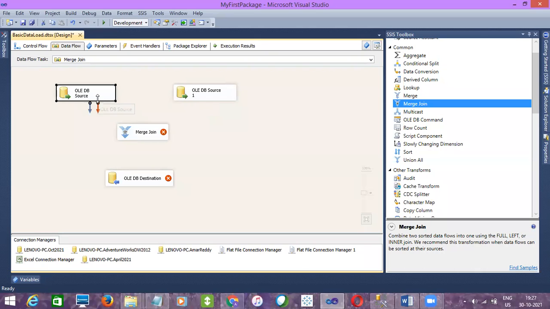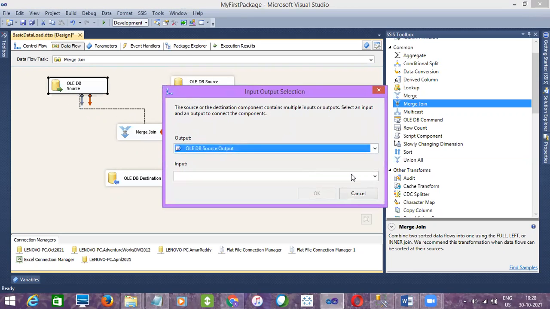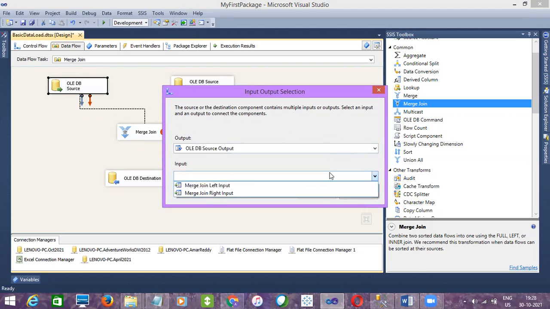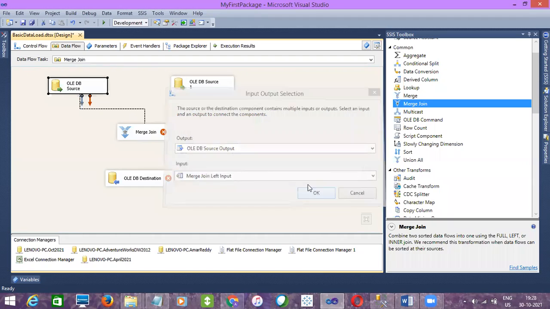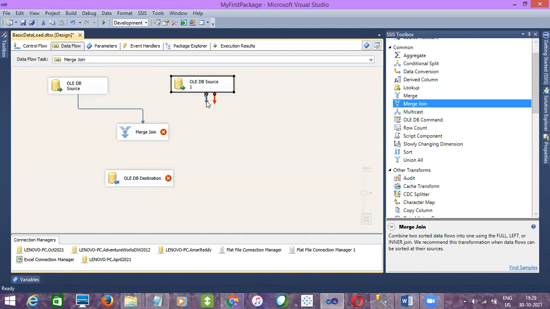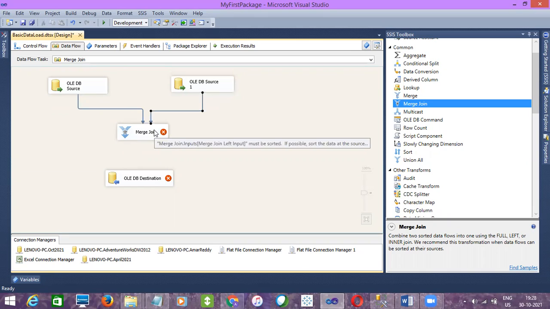Will it accept data, guys, or do we need to do sorting? We need to do sorting, right? It will ask whether you want to use this input as a left input or right input. So let me give left input, like we give it in the SQL Server left join. Before the join it will be the left table, and after the join it will be the right table. Same case. See here, it is showing an error message saying that the data must be sorted, right? So let me delete it.